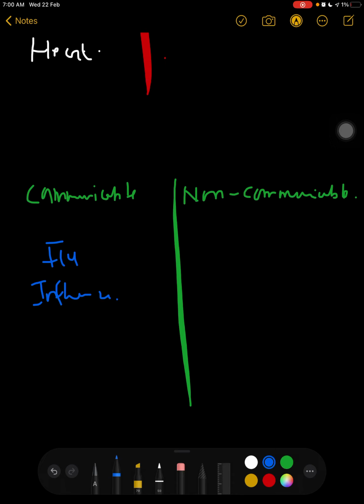Non-communicable means it can't be spread by sitting together, talking together, using each other's utensils, right? It can be diabetes. It can be many diseases. It can be measles. It can be mumps. Okay, these are non-communicable diseases.